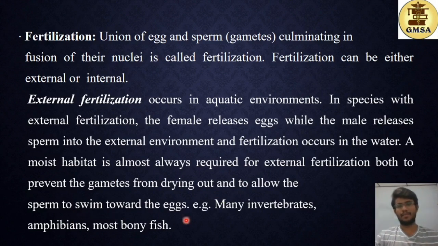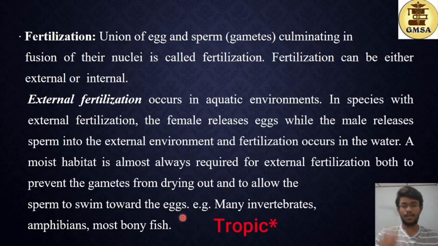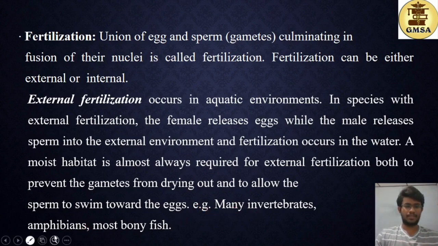When the gametes are released into a fluid medium, the sperm can swim towards the egg, and the egg can also move a little towards the direction in which the sperms are produced. This is a trophic movement which occurs in response to chemical signals. Many invertebrates, amphibians and most bony fish carry out external fertilization.